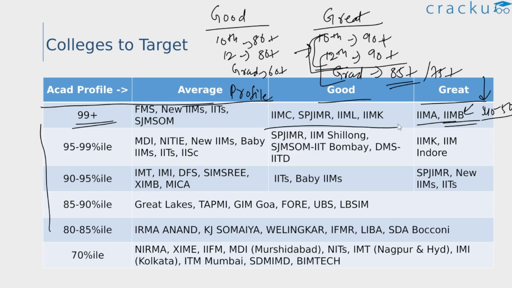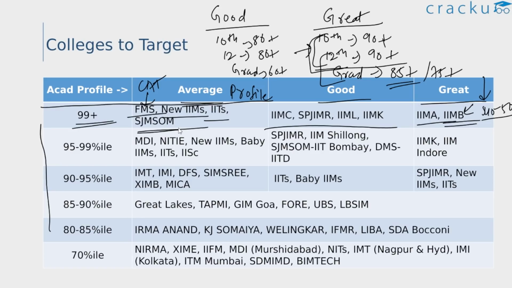And on the other hand, if your academic profile is average, you still have a chance to get calls from some of the very good B schools, some of the best B schools, and FMS is one of them. It gives a lot of weightage to your CAT score. So if you scored a 99 plus percentile and though your academics are average, you can definitely get a call from FMS if you scored very well in the CAT. Similarly, you can aim for the new IIMs as well as IITs, especially IIT Bombay and IIT Delhi.